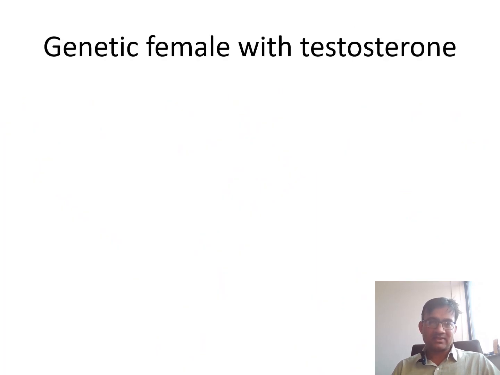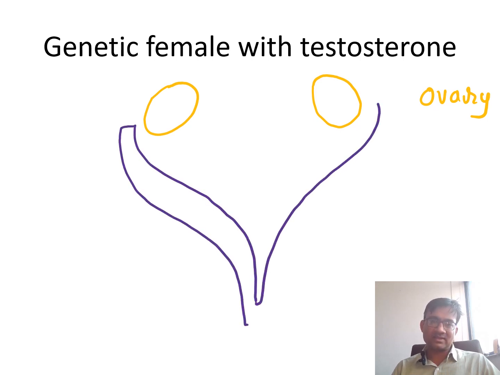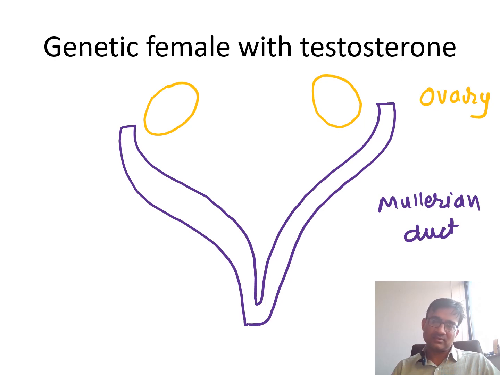Now see the next experiment. Here a genetic female, again XX. Now what is done? Testosterone. If it is a genetic female, what will it be? It will be ovary, right? Now if I am giving testosterone, just see what is there. Mullerian duct is there. Why is Mullerian duct there?